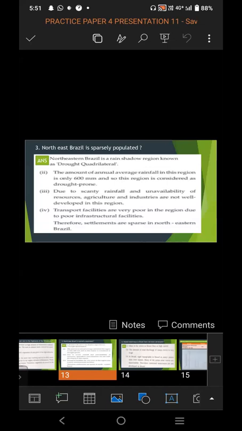Due to scanty rainfall and availability of resources, agriculture and industries are not well developed in this region. Because of scanty rainfall, there is less water available for human beings to use, a shortage of water, no proper rainfall in the proper month.